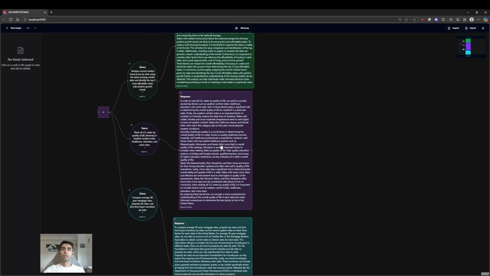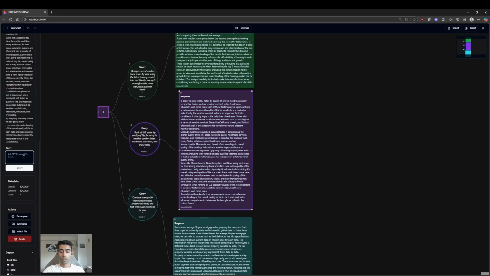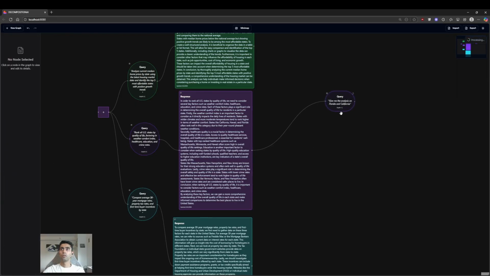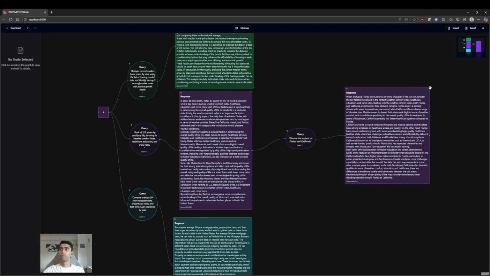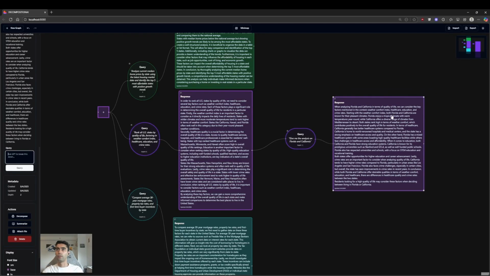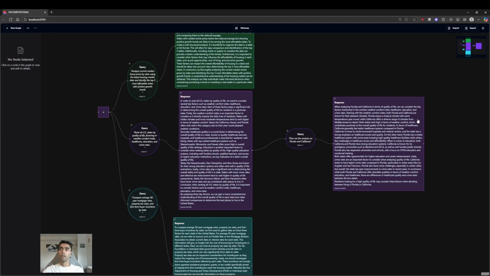So as we can see, we have these particular things. In this response, it is giving us Massachusetts, New Hampshire, New Jersey, and so on. But I also want to see if Florida, which is pretty good at this time of year, what does that look like? So give me the analysis on Florida and California, perhaps. Let's go. Perhaps the spelling should be fixed. Here we go. We have queried this response node, and it says yes, while looking at Florida and California for quality of life, we can expect these things.